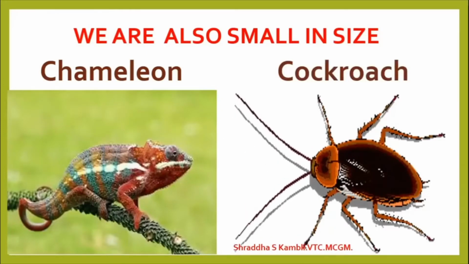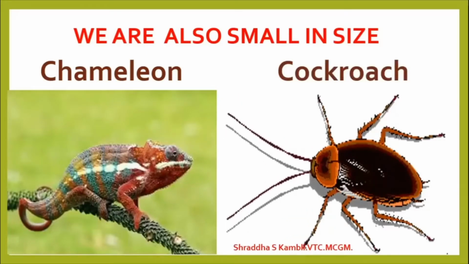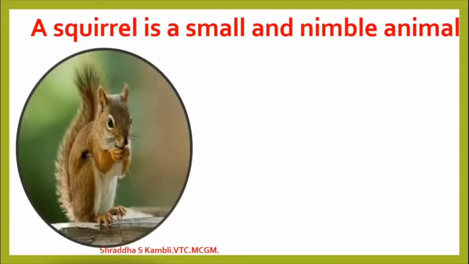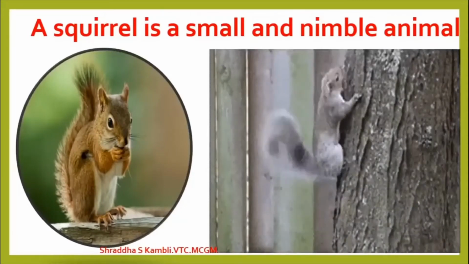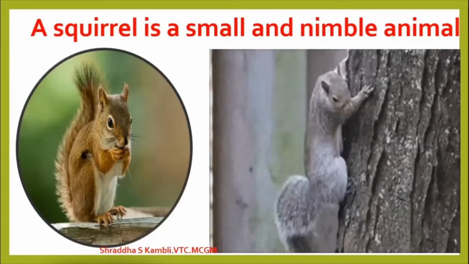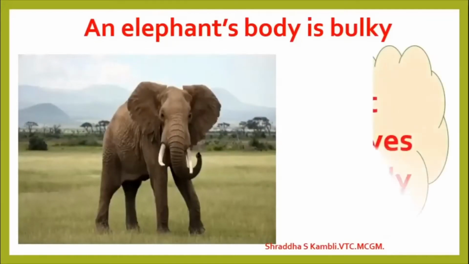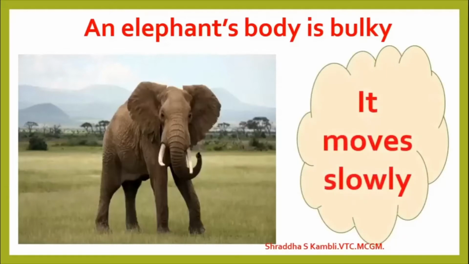Okay, so animals are of different sizes also. Now children, animals which are small in size, they are very nimble. They are very quick usually. For example, see a squirrel. It is small, so it is nimble. It is quick. Okay, the movements are fast. Alright. But the elephant, it's got such a huge bulky body that it moves very slowly.